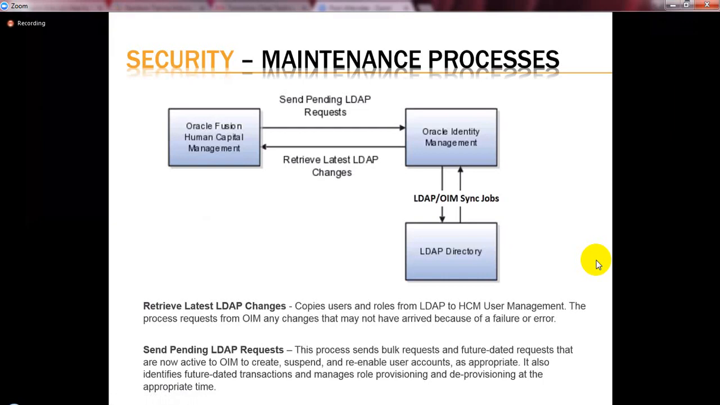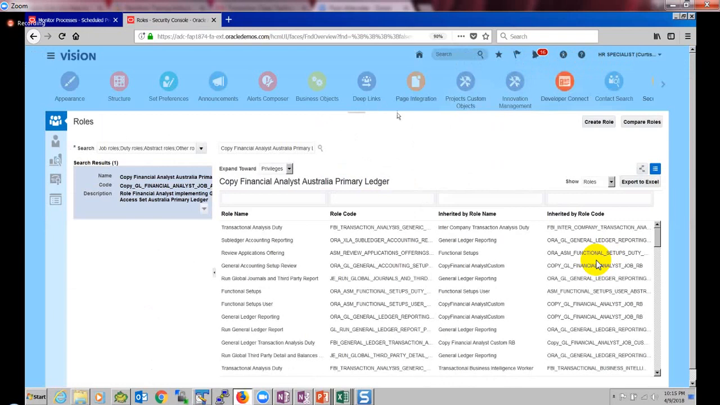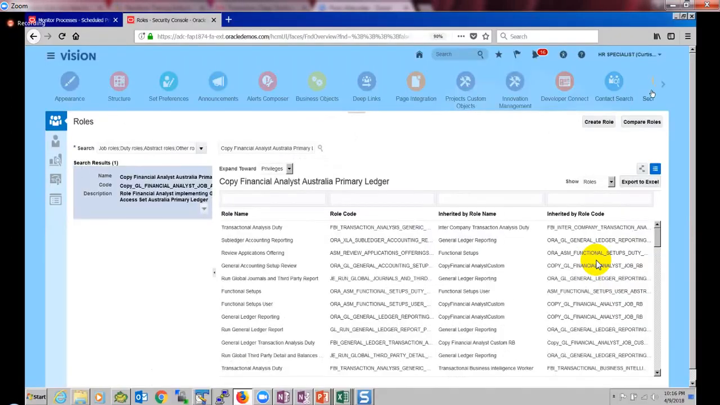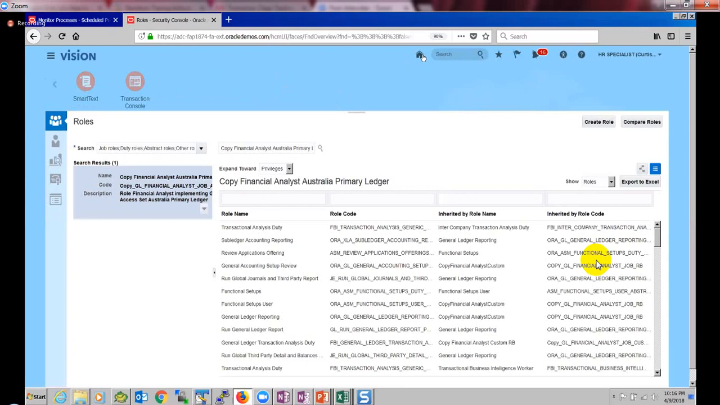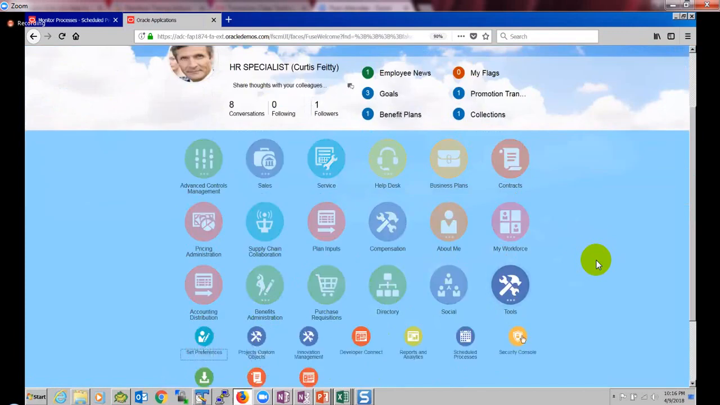Lakshmi? Yeah. Whatever we are doing, that is all human capital management only, right? Every roles and responsibility. Now every time we are going to security console, right? Yeah. Security console is not human capital management. Security console is identity management. When I come to security console, it means that I am in identity management. This screen is identity management.